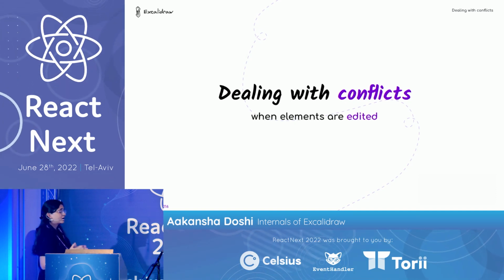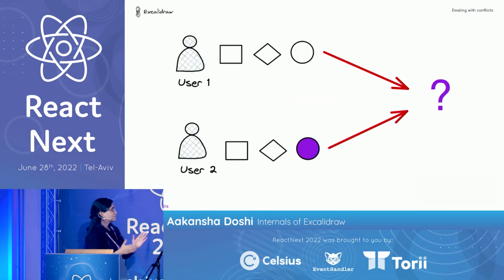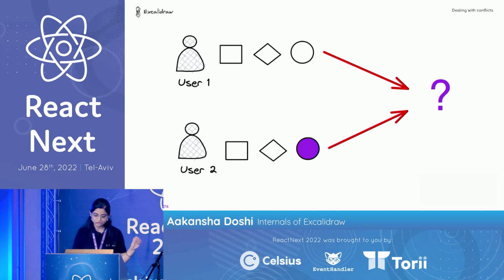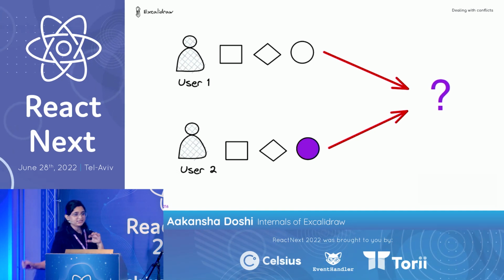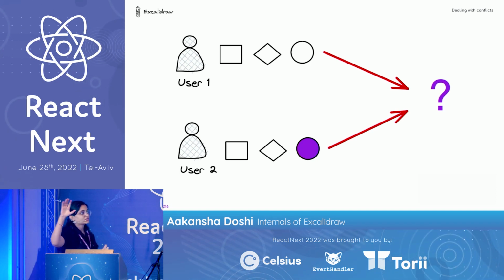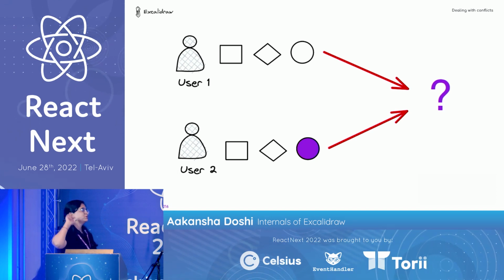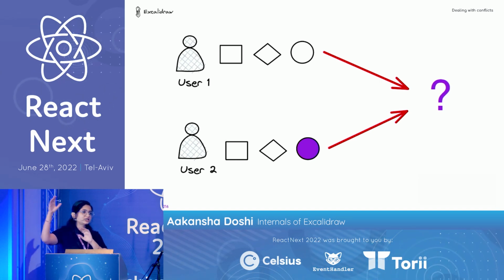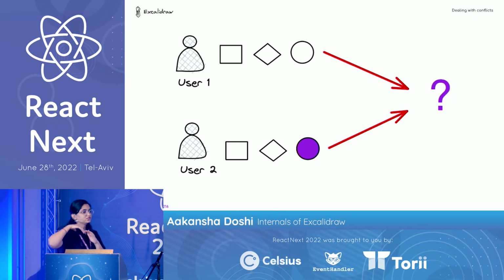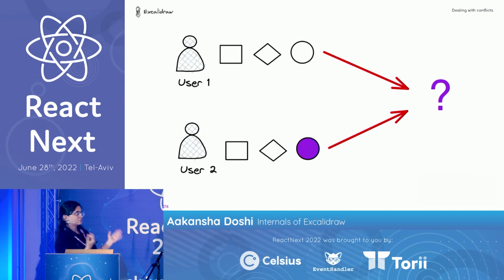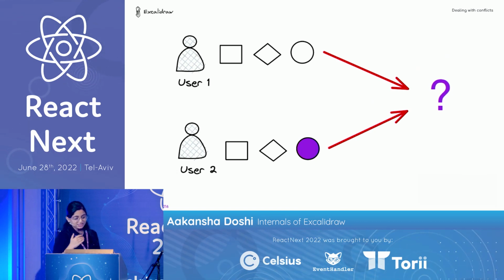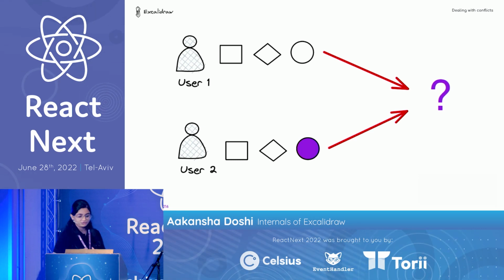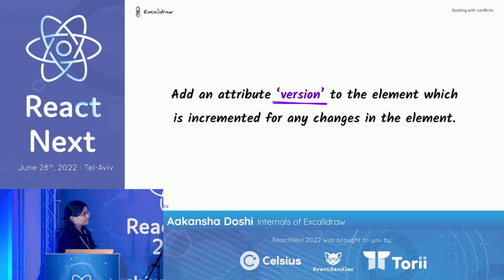So when elements are edited, let's look at the scenario. User 2 is trying to update the background color of a circle. Now we have ID. When user 1 gets the new elements, user 1 will compare, hey, the ID is the same in my local and my remote, so I didn't really see any difference. How do I know that the remote has the latest state of the circle? That is hard to identify. So we need something in our data structure to identify the latest state of an element, which ID cannot do right now. So we introduced version.